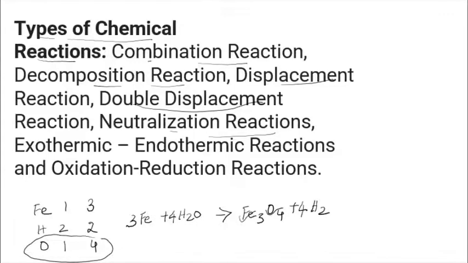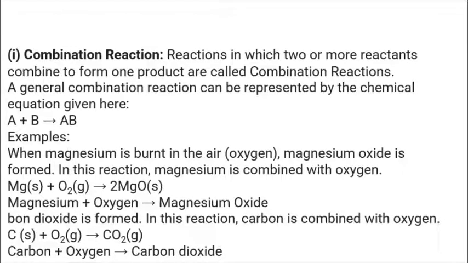It's very important. Combination reactions means two or more reactants combine to form a single product. That is called a combination reaction. I can explain it with a simple formula. Here, 2 reactants A and B together give a single product AB.